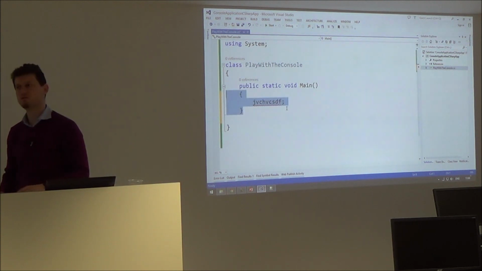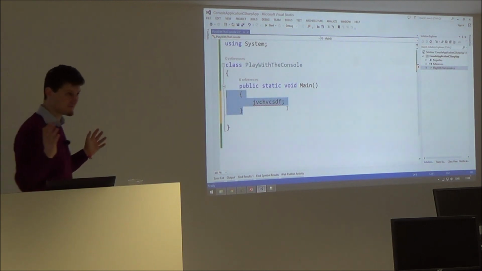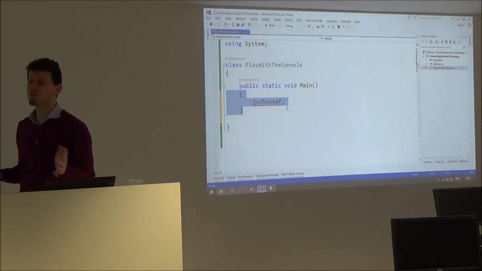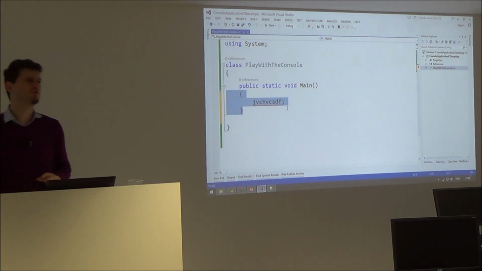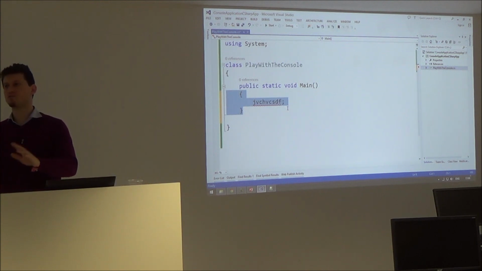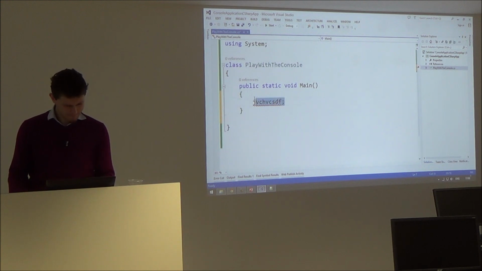I don't know any developer who works differently. If someone works differently, he's not a good developer. I know thousands of developers. Everyone opens and closes the brackets immediately.